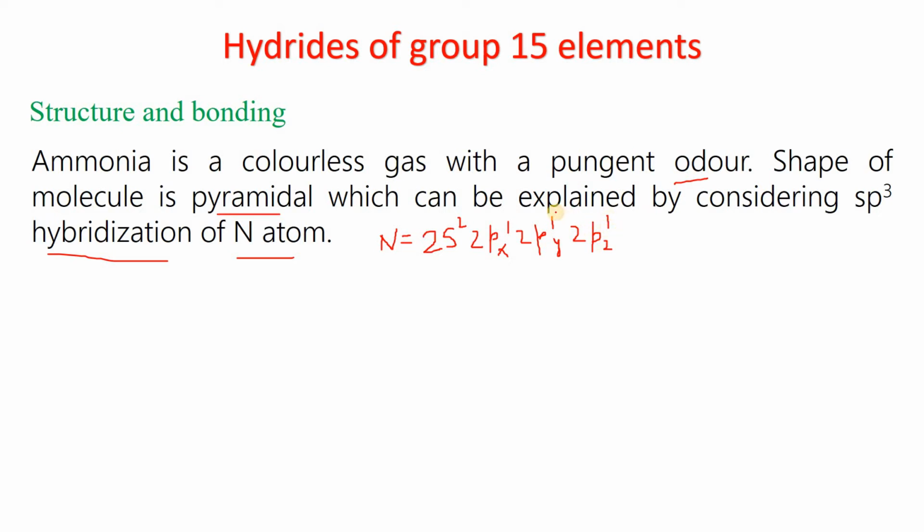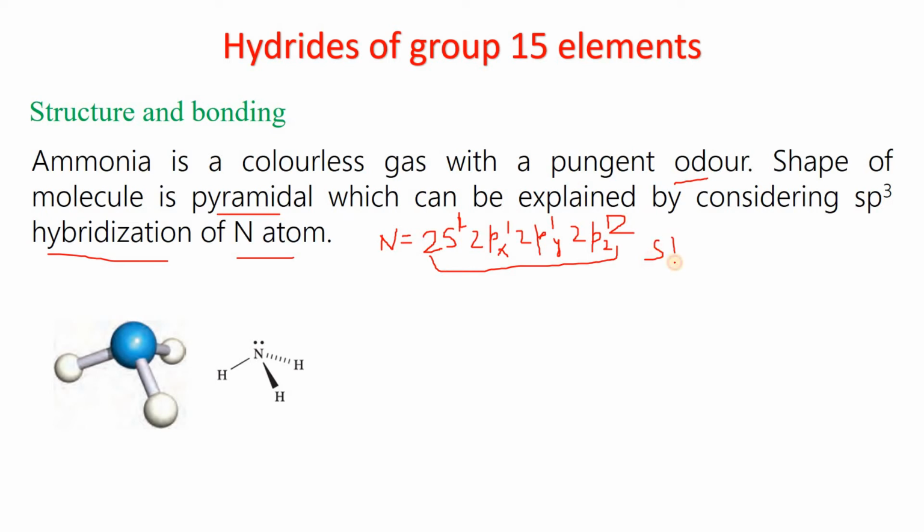So in the valence shell, there are 5 electrons on the nitrogen atom. If we consider sp3 hybridization, there are 4 sp3 orbitals.